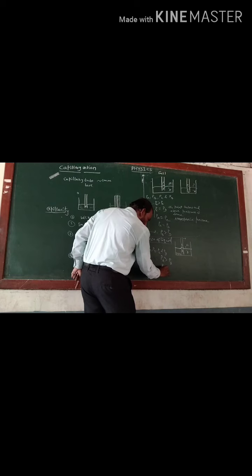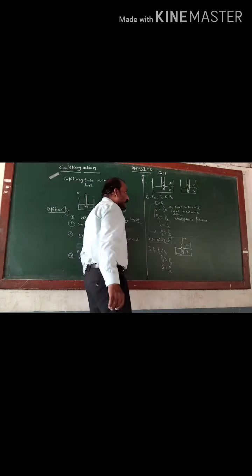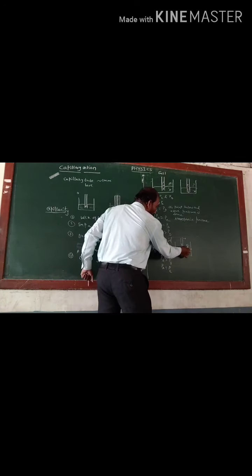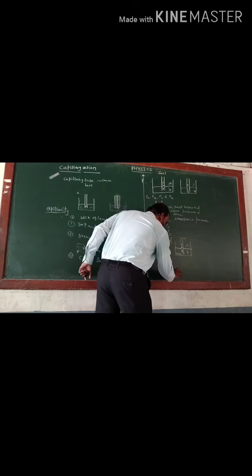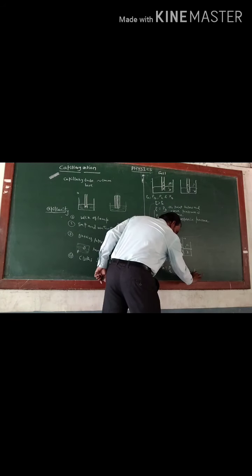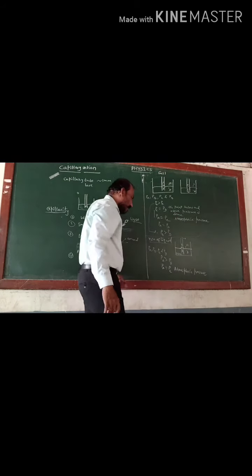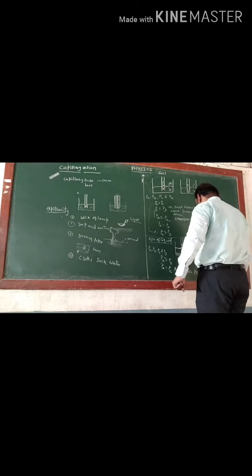PA is equal to PC. Why? Because one is above the surface, one is above the meniscus. Here it is atmospheric pressure. So that is the next condition.